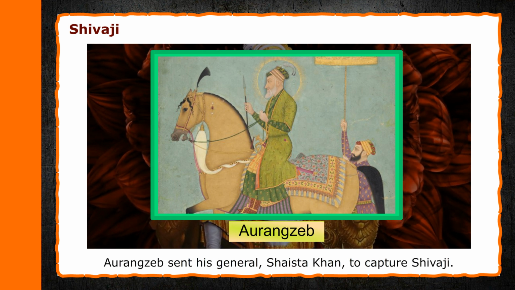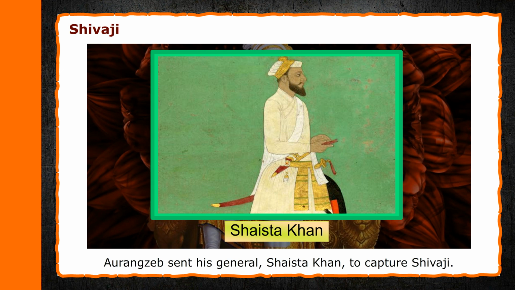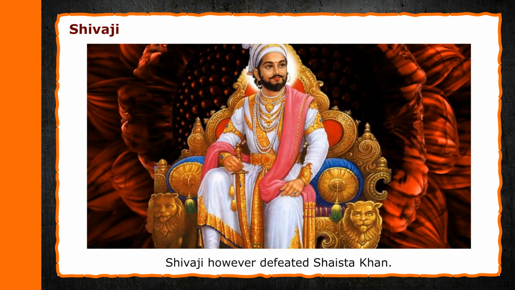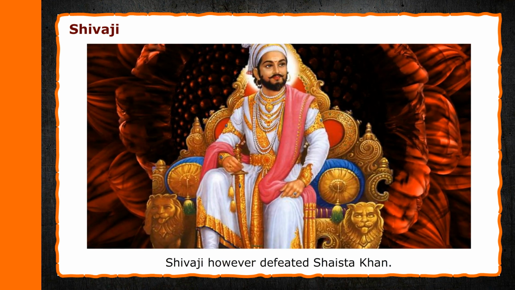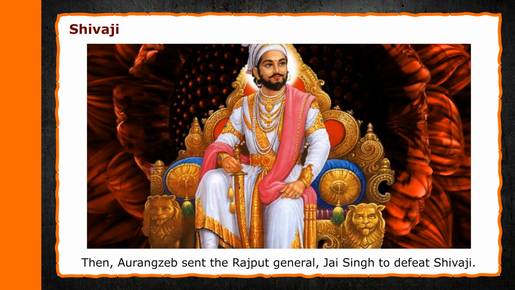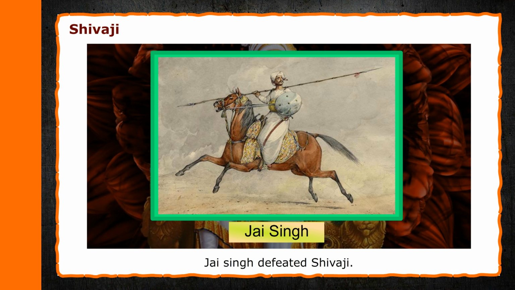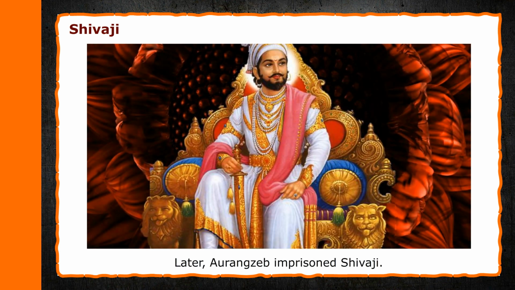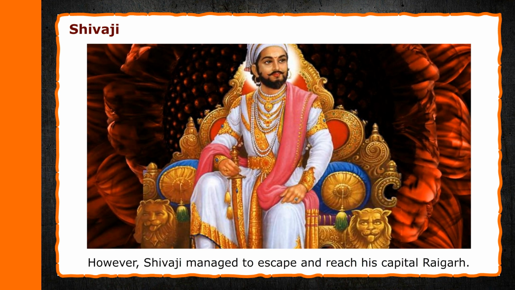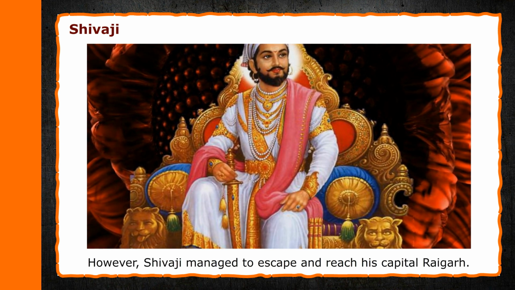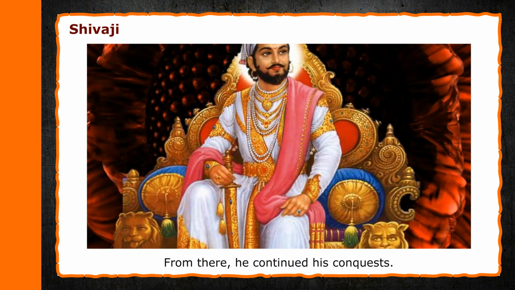Aurangzeb sent his general Shahisti Khan to capture Shivaji. Shivaji, however, defeated Shahisti Khan. Then Aurangzeb sent the Rajput general Jai Singh to defeat Shivaji. Jai Singh defeated Shivaji. Later, Aurangzeb imprisoned Shivaji. However, Shivaji managed to escape and reach his capital Raigad. From there, he continued his conquests. He was able to capture many forts in the Deccan region.